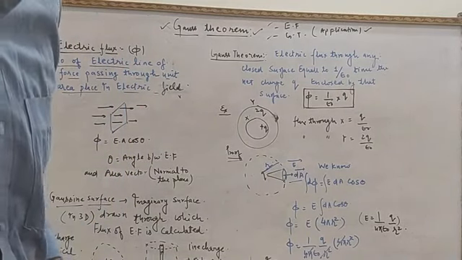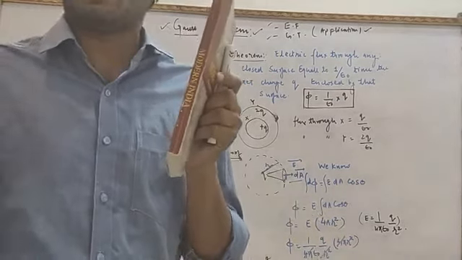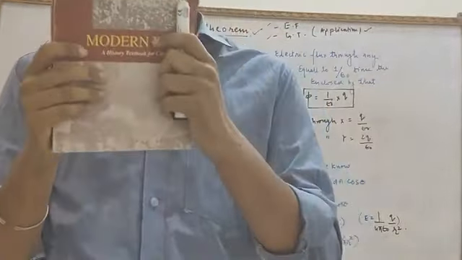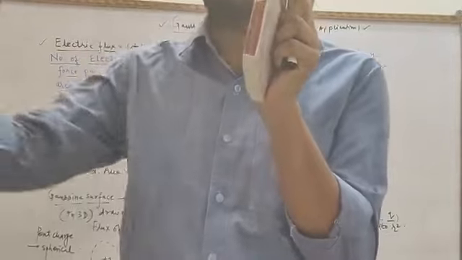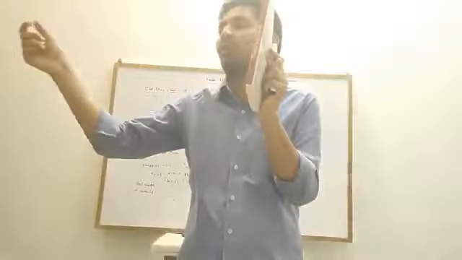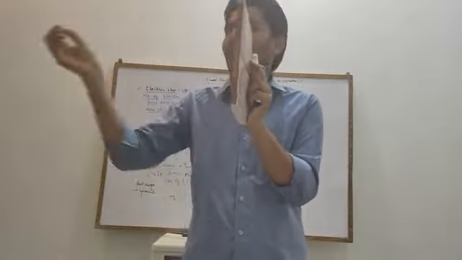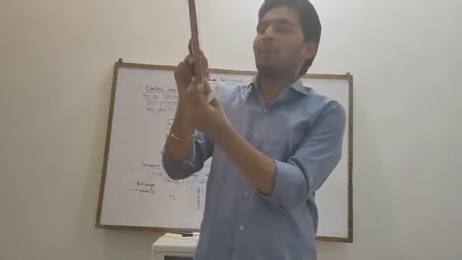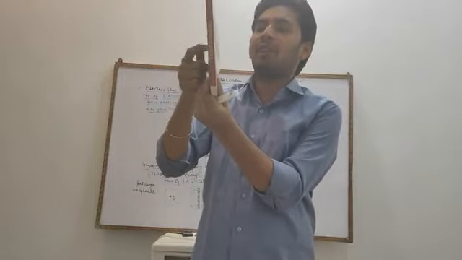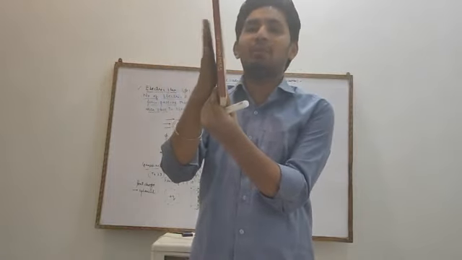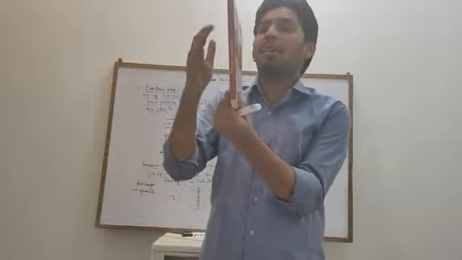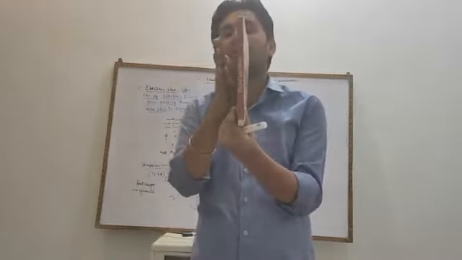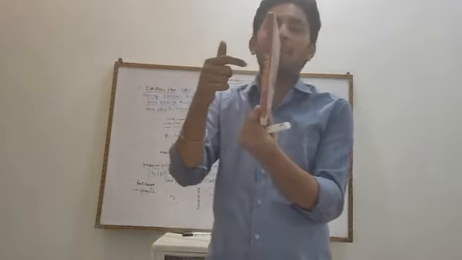Suppose we have taken this book, and electric lines of force are coming from this direction to this direction. Suppose 100 lines are passing through from here to here. When we place a book in between these 100 lines, suppose 50 lines will strike this book. So the measure of the electric flux will be 50. Out of 100, 50 lines strike the book, therefore the measure of electric flux will be 50.